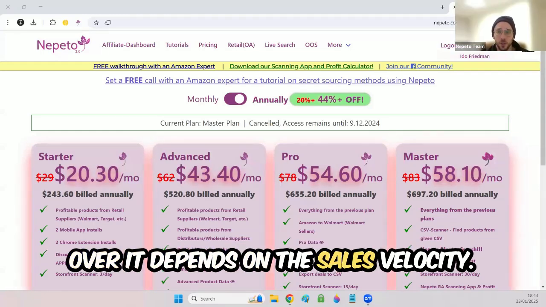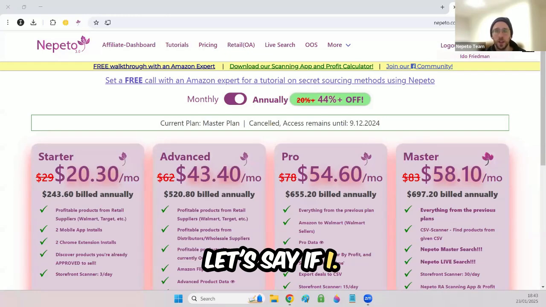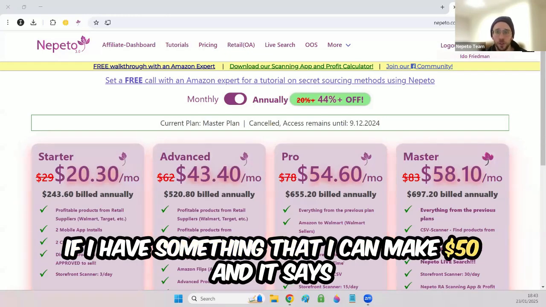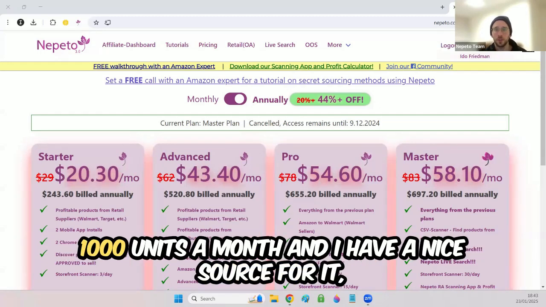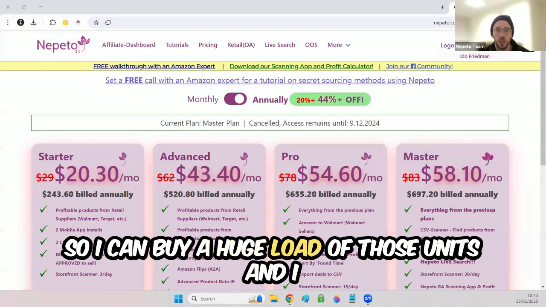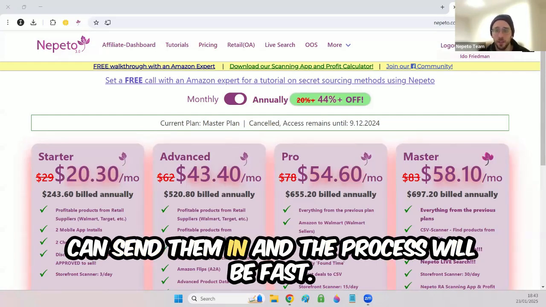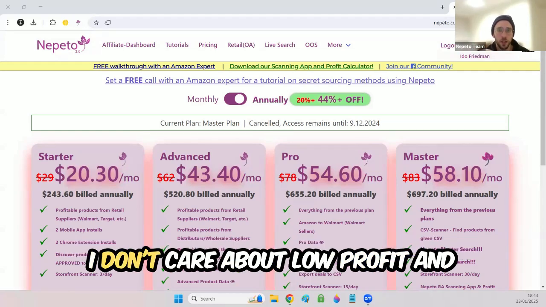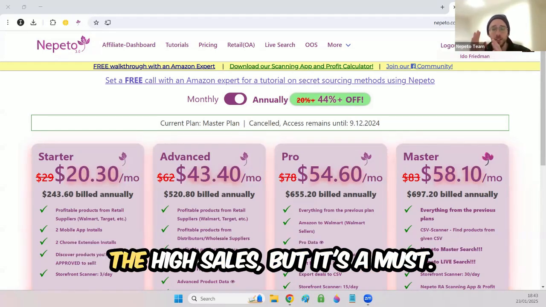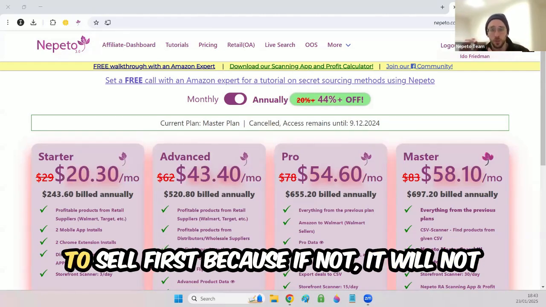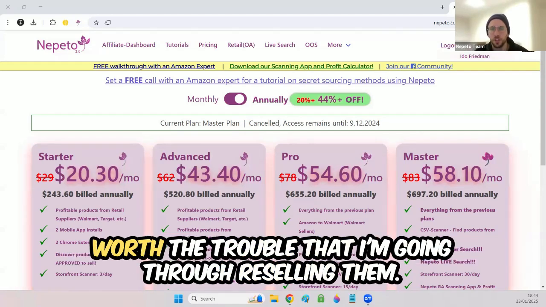It depends on the sales velocity. Let's say I can make $1.50 and it sells 1,000 units a month, and I have a nice source for it, so I can buy a huge load of those units and send them in, and the process will be fast. I don't care about low profit if the sales are high, but it's a must. If I have low profit, I want it to sell fast, because if not, it will not be worth the trouble of prepping them.